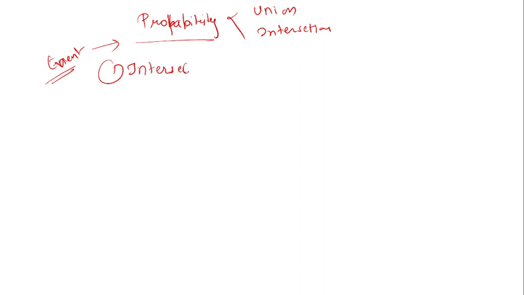What is the meaning of the intersection? Intersection means the event containing all the elements that are common in both events.